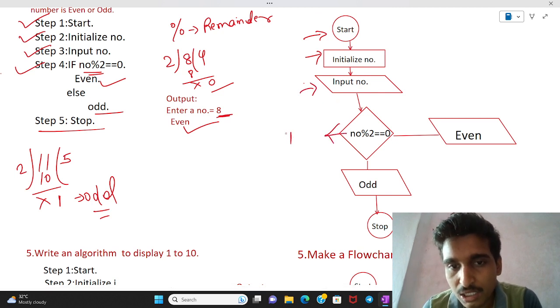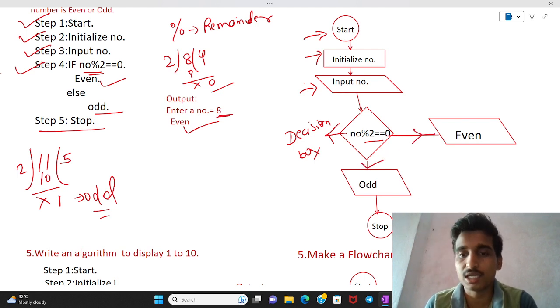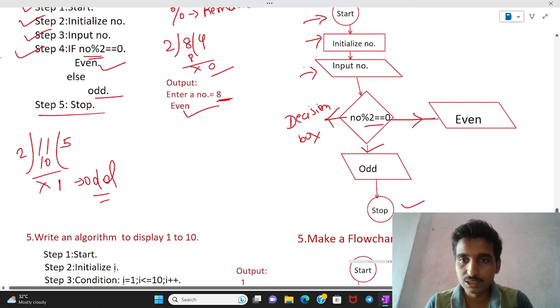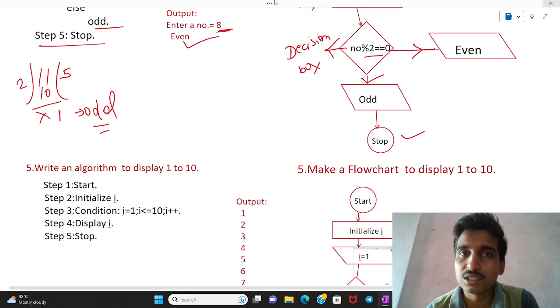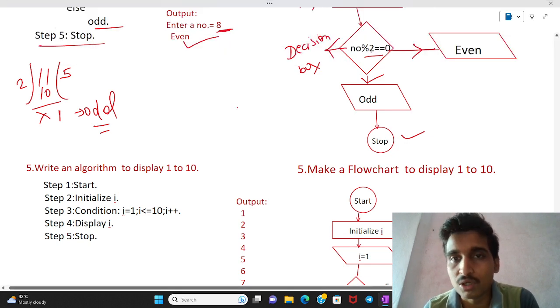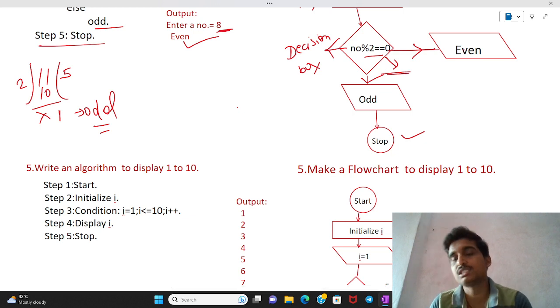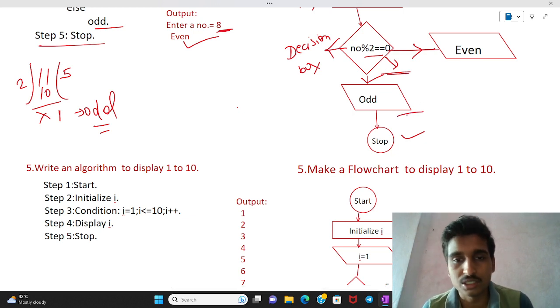This is known as the decision box. The decision box helps you find whether the number is divisible by 2 and gives remainder 0, then it is even. Then the statement goes to even, otherwise it goes to odd, and after that the stop comes. This is the basic fundamental concept of how we find whether any number is even or odd. This decision box helps us find whether the number is even or odd.